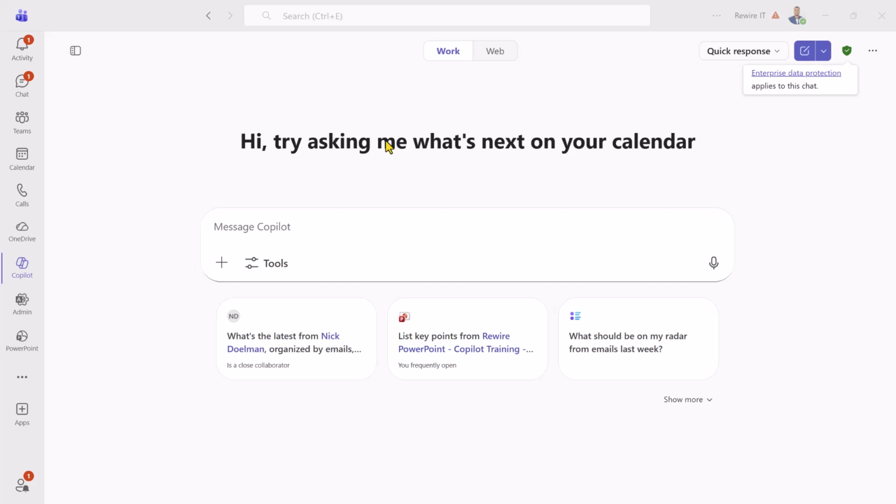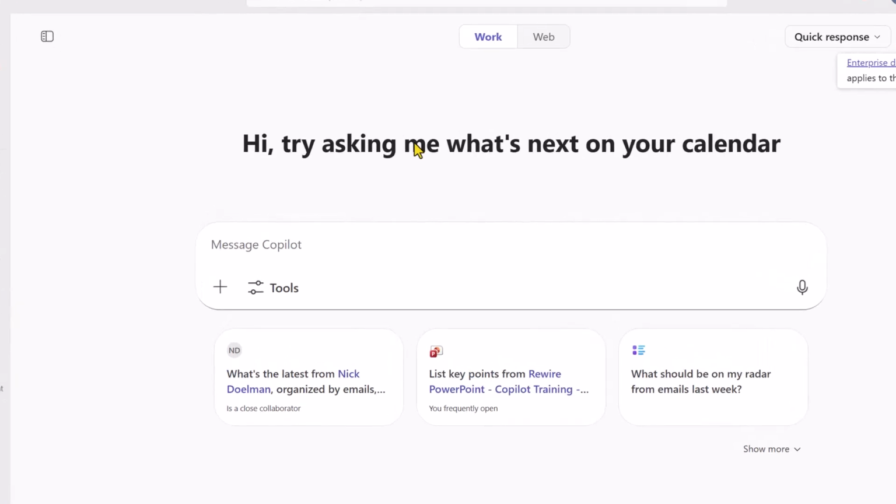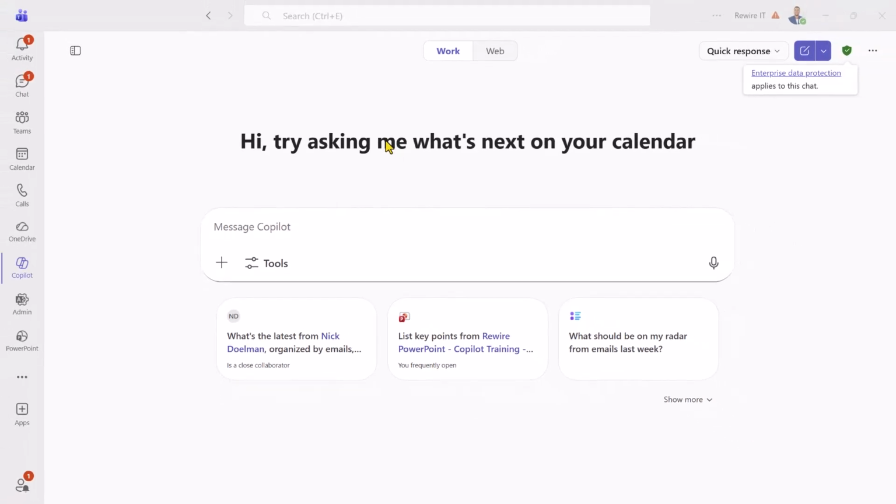If you came out of a meeting or you weren't able to attend a meeting, no worries, your Copilot can actually read the transcript of what was said in the meeting and tell you exactly what people committed to doing inside of that meeting. Let me show you a prompt.